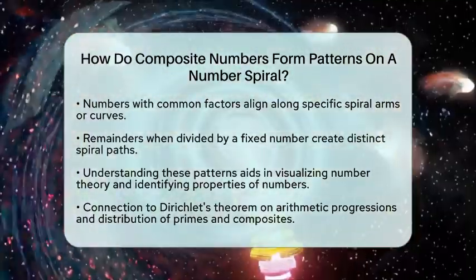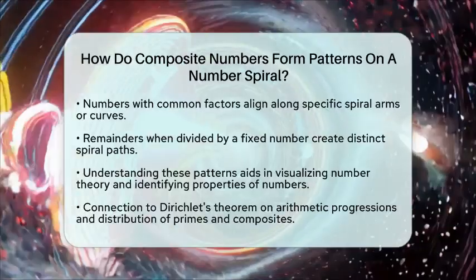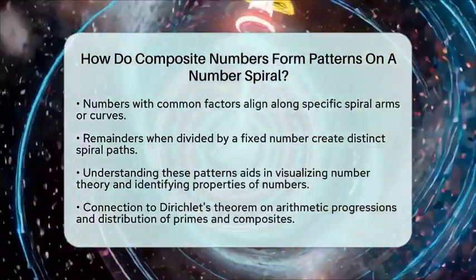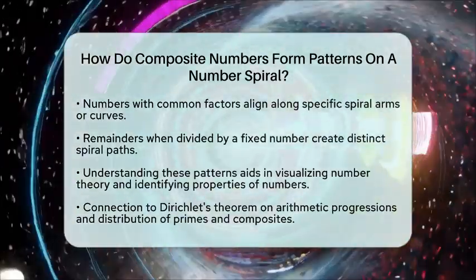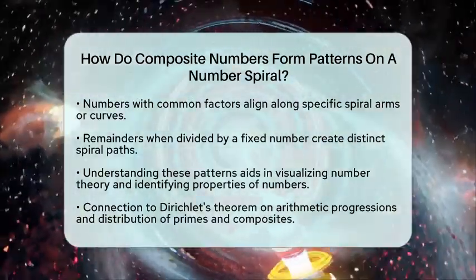In summary, composite numbers form patterns on number spirals by clustering along curves and lines determined by their factorization properties. These patterns reveal the underlying structure of numbers, making the concept of compositeness visually engaging and meaningful.